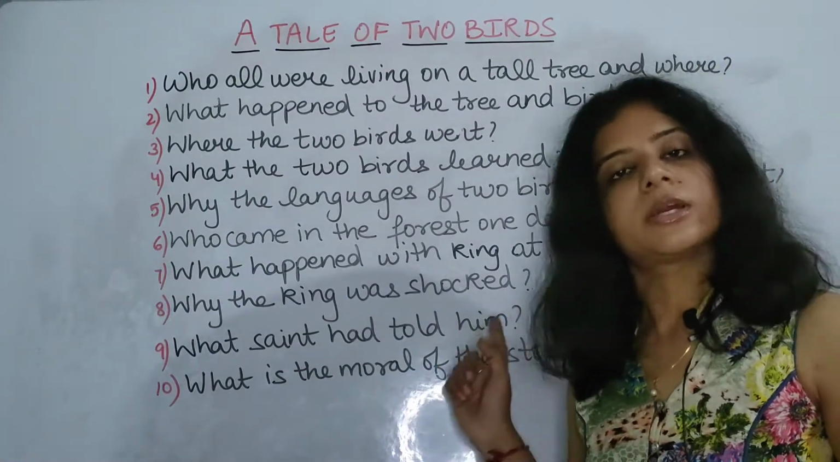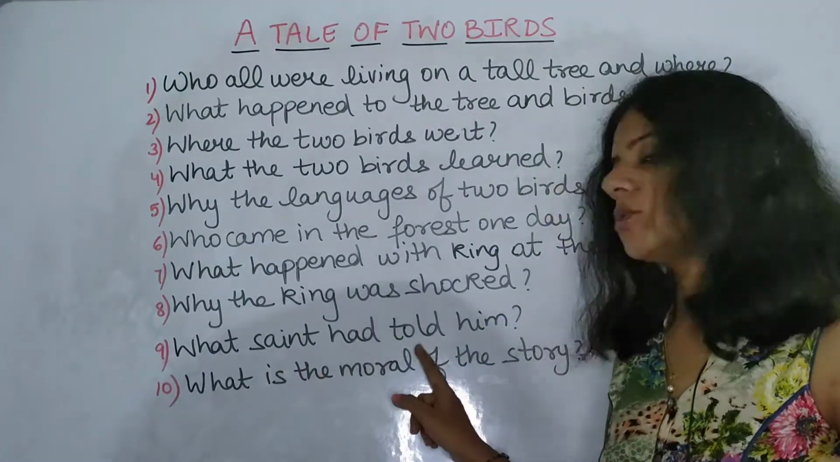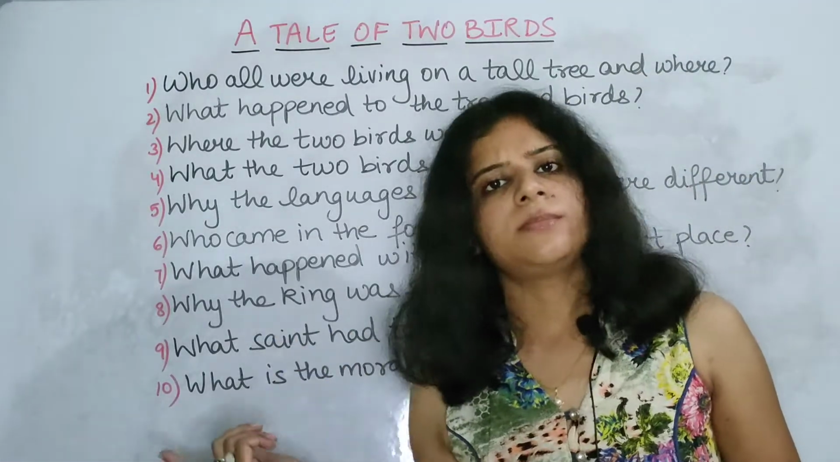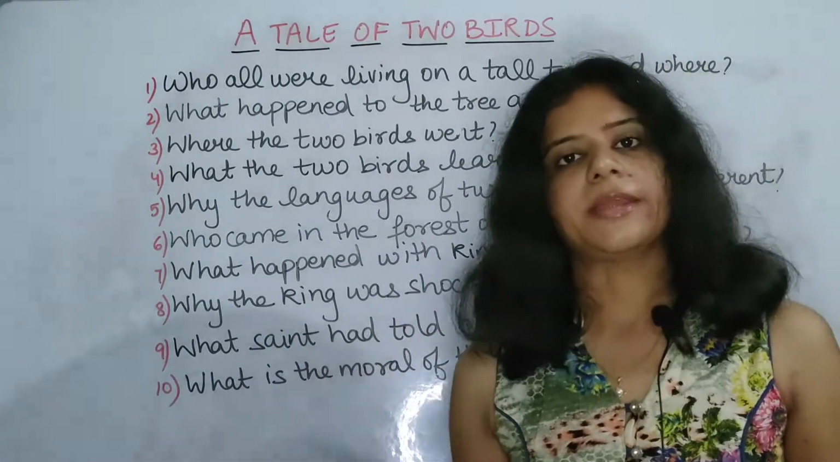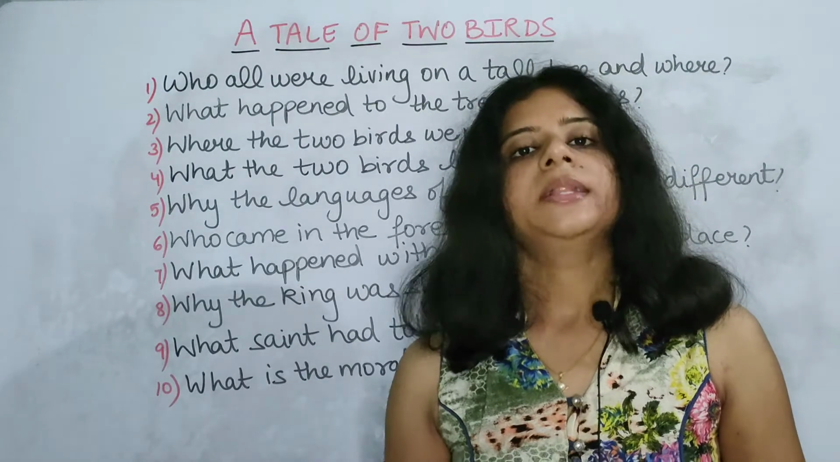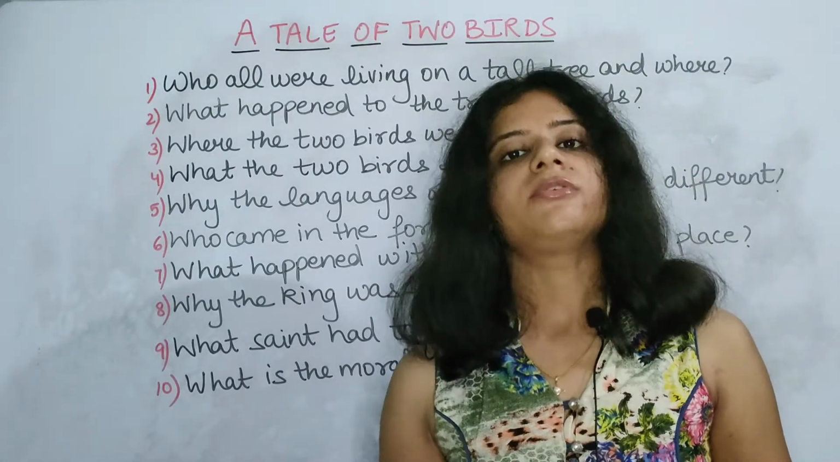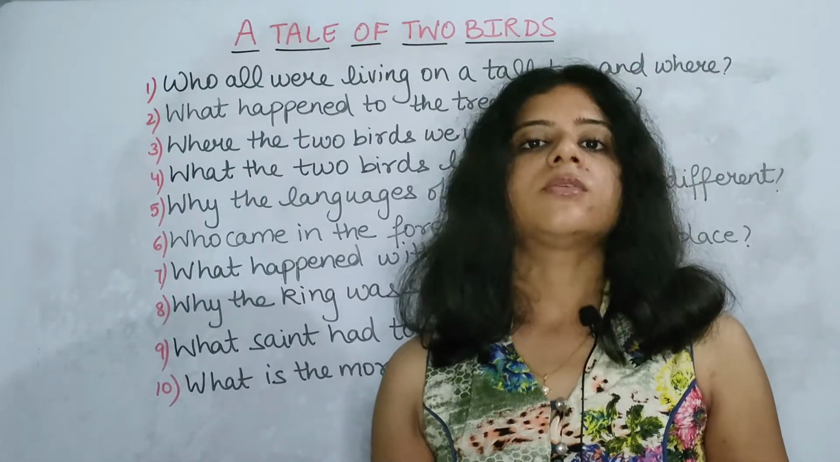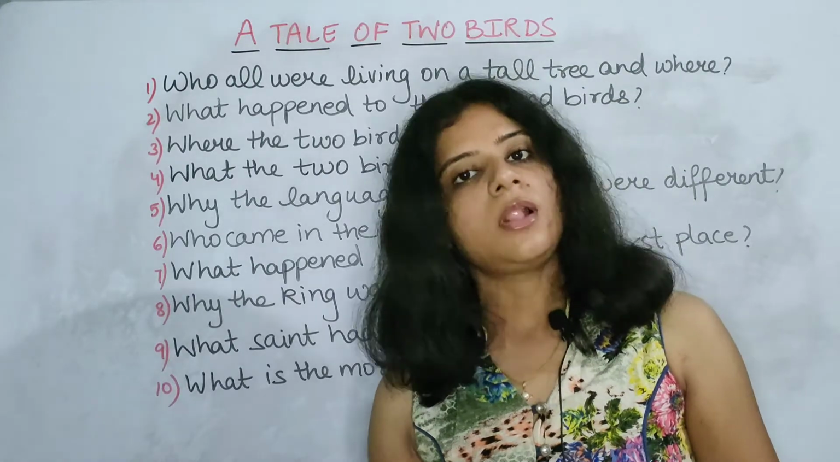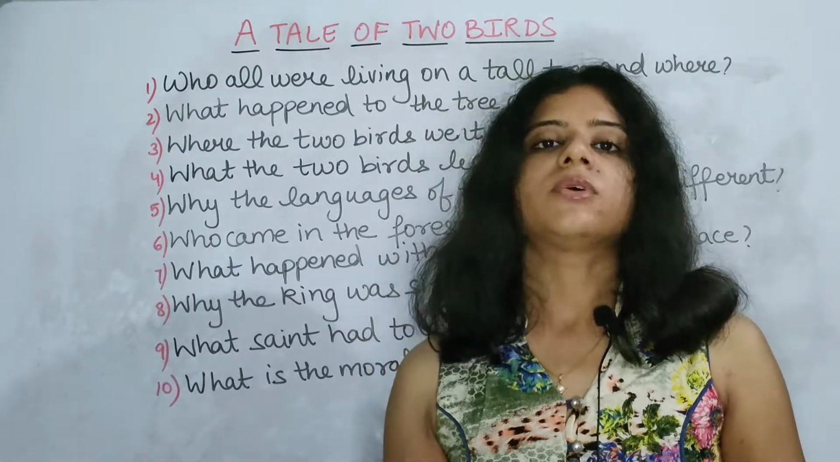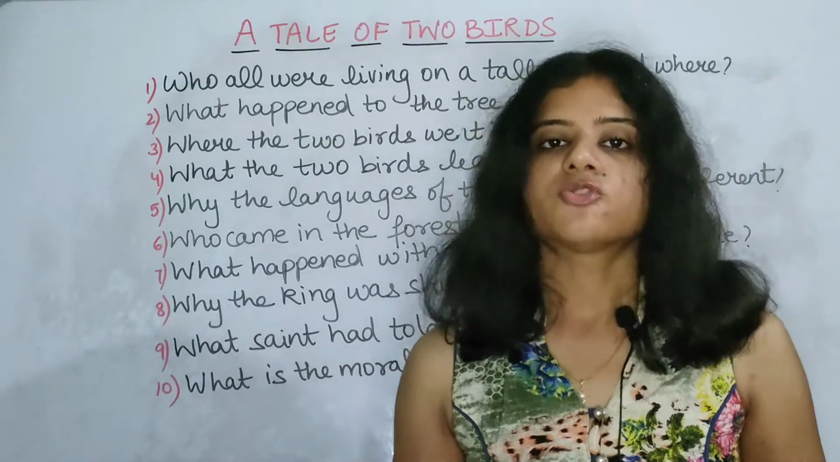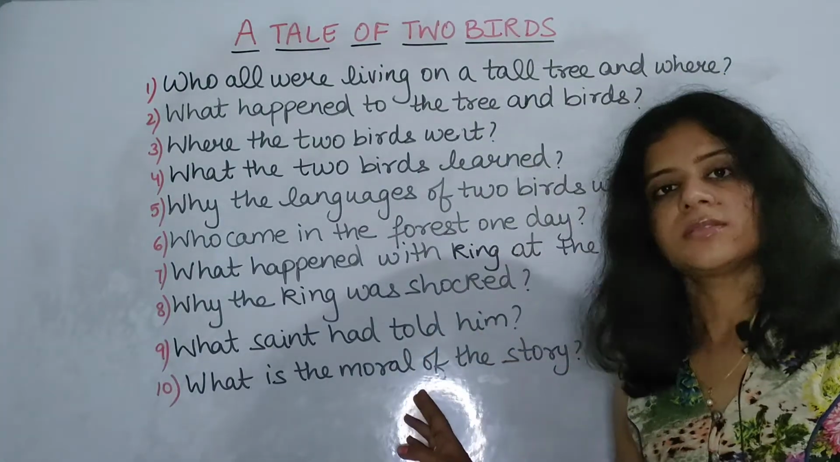Next, what saint had told him? To whom? To the king. So the saint had told him, or to the king also you can write, that whenever we are living with the persons, according to that our languages will become, according to that our thoughts get made. So those things you can write in this answer.